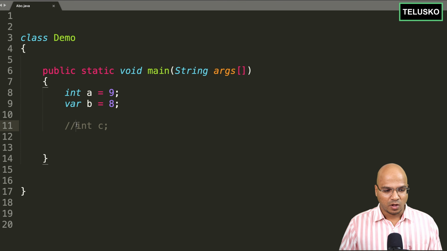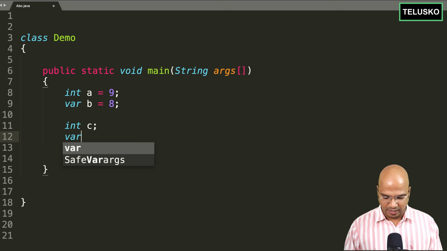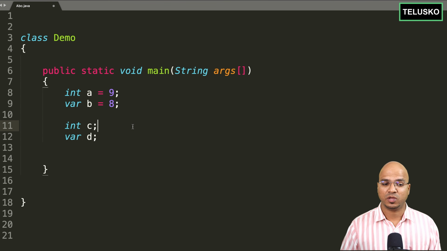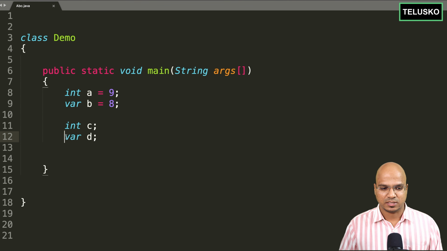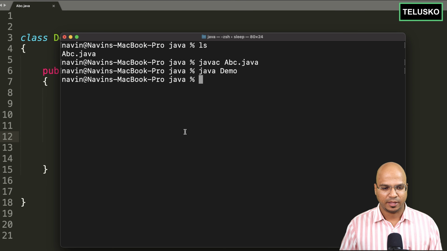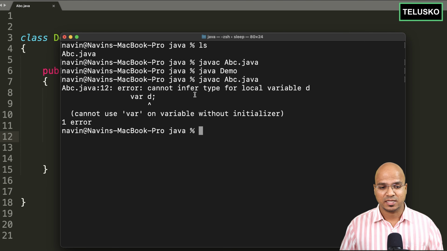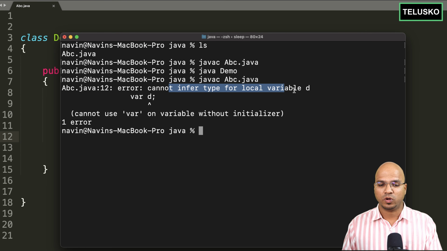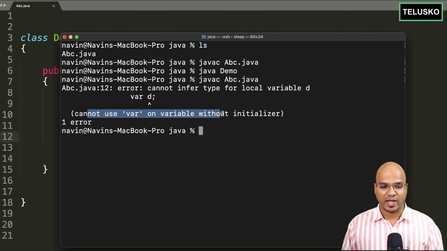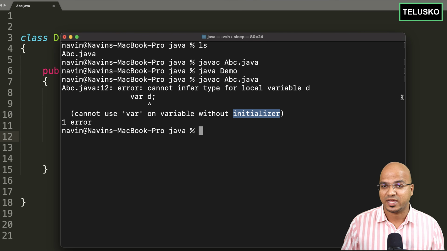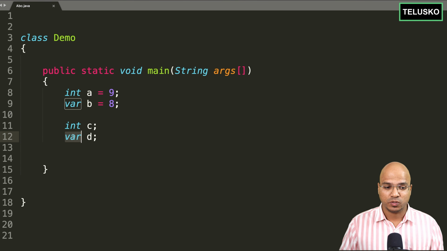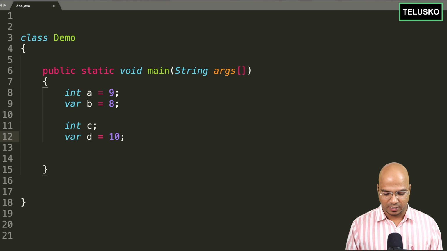Cool. Now let me introduce this int c, and let me do it for var d. Now what do you think? Will it work? You can see these two lines have been introduced. Let me just compile this code once again. And you can see we got an error. It says cannot infer type for local variable d, cannot use var on a local variable without initializer, which means if you want to use a var keyword, it is compulsory for us to assign the value. You need an initializer there. So if you say 10, then it will work. Okay, so you have to assign the value.